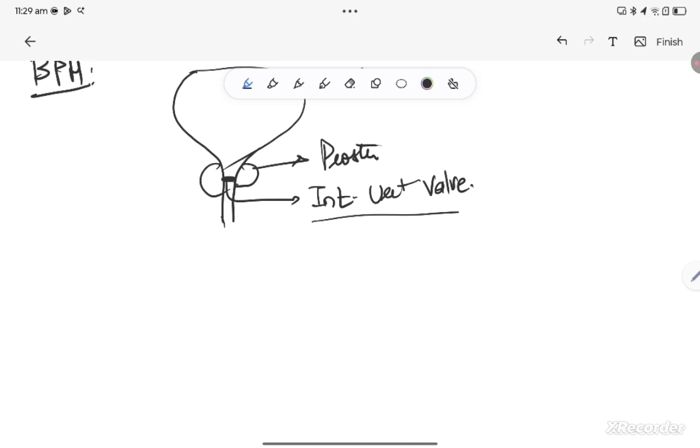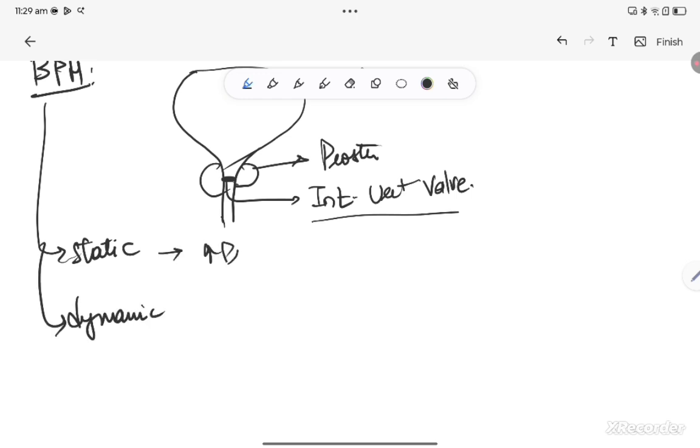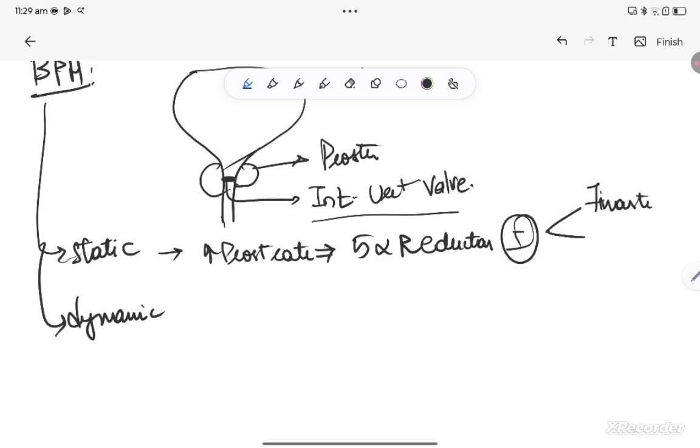And so there are two components in this BPH. One is your static component. The other one is the dynamic component. Static component is the increase in prostate size. To oppose this, what we usually do is we deprive the patient of testosterone. How do we do that? The active form of testosterone is dihydrotestosterone. For that conversion you need the 5-alpha reductase enzyme. So 5-alpha reductase inhibitors like your finasteride and dutasteride are used, so that DHT is not formed. When DHT is not there, further increase of prostate will not happen.